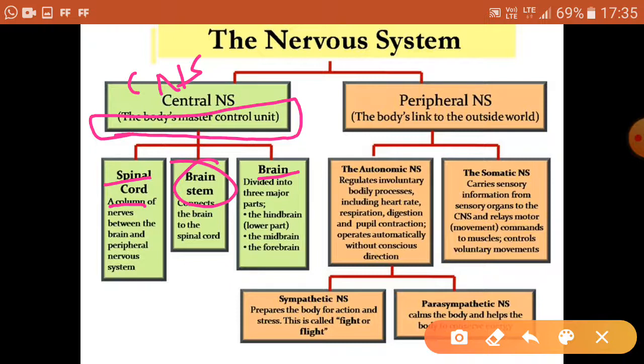You already know this. And the spinal cord is a cylindrical structure present below the brain, and it is responsible for controlling reflex actions. PNS and ANS we will study in detail later on.